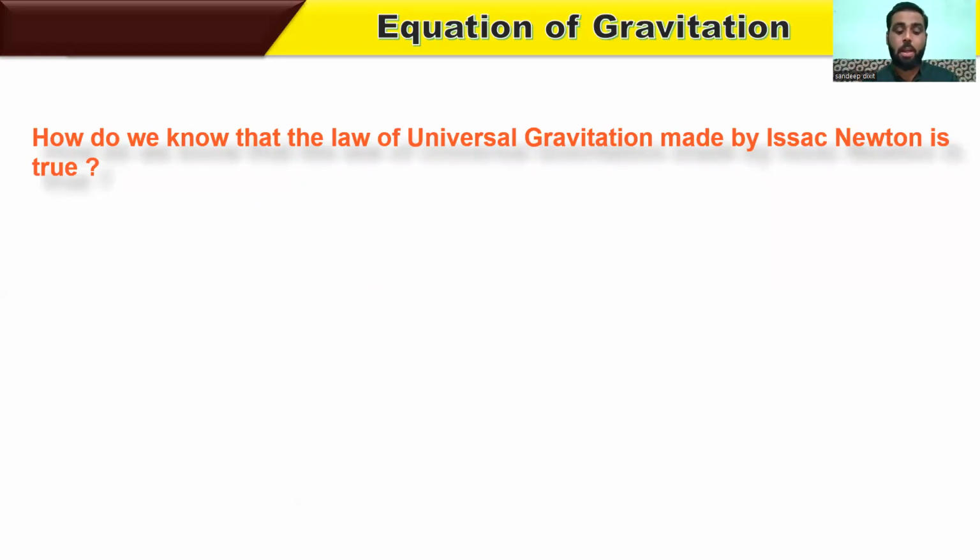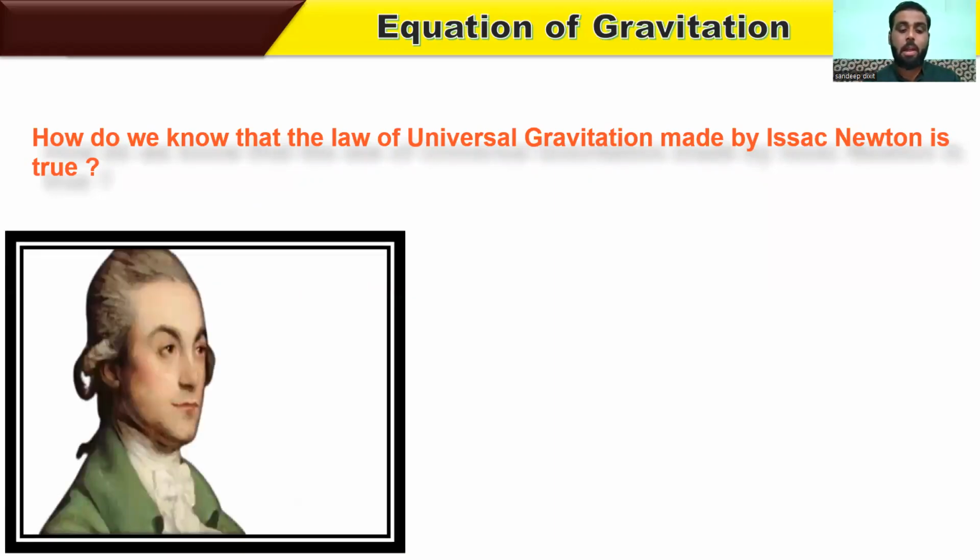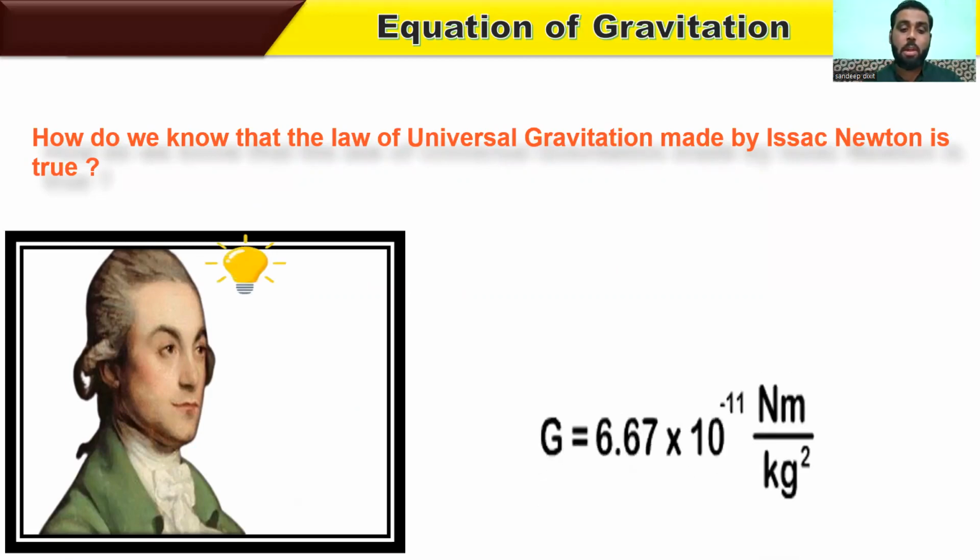Another British scientist, who also researched gravitation, successfully found the value of G, which is 6.67 into 10 raised to minus 11 Newton meter square per kg square. So he figured this out.